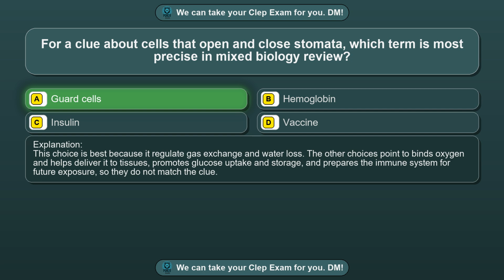The other choices point to binds oxygen and helps deliver it to tissues, promotes glucose uptake and storage, and prepares the immune system for future exposure, so they do not match the clue.